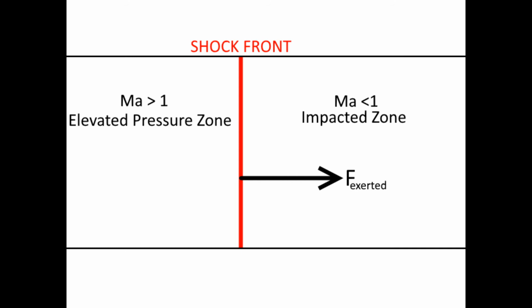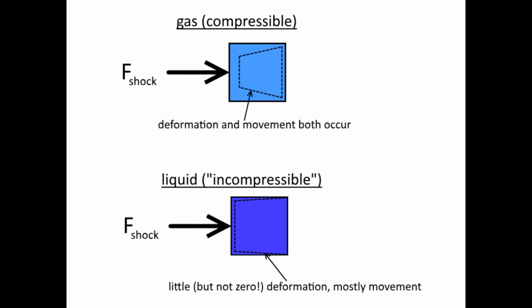In a normal, one-dimensional shock wave, the Mach number upstream of the flow is greater than 1, and the Mach number downstream is less than 1. The upstream side is where the elevated pressure exists. Shock waves are much more common in gases than in liquids due to the ready compressibility of gaseous materials, but loading and pressure can certainly make the phenomenon occur in water and other liquids as well.